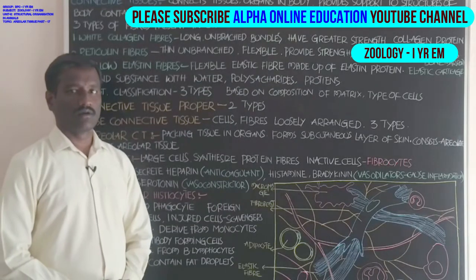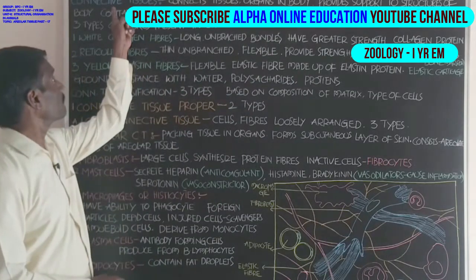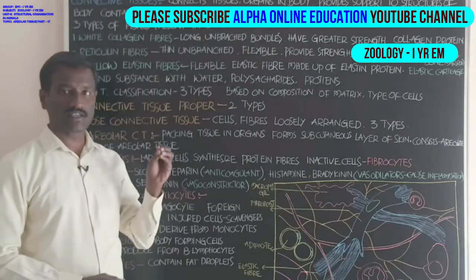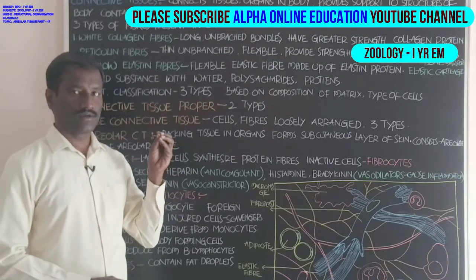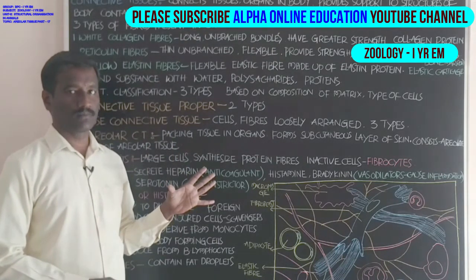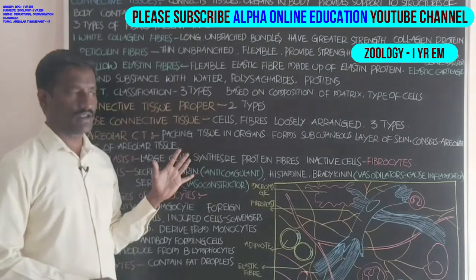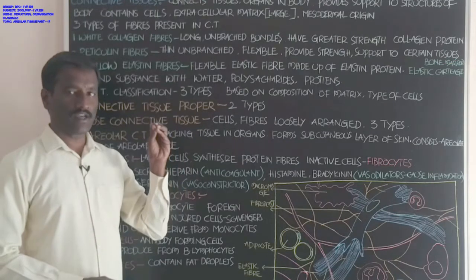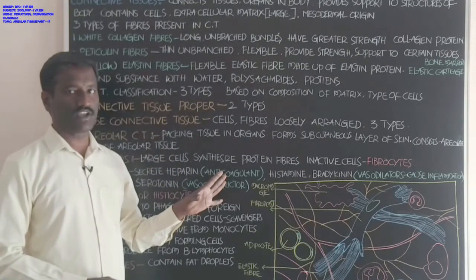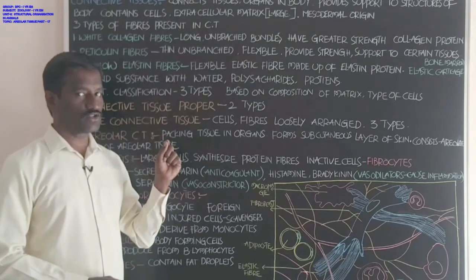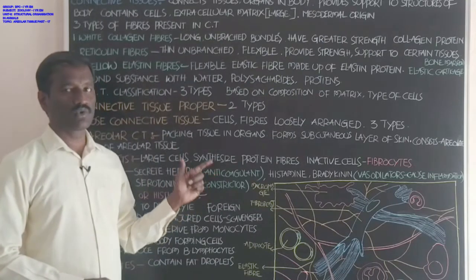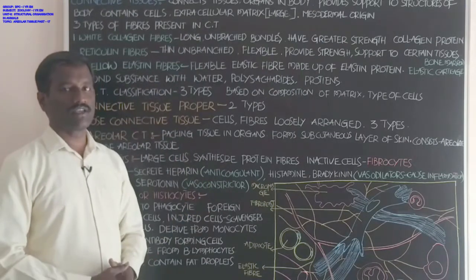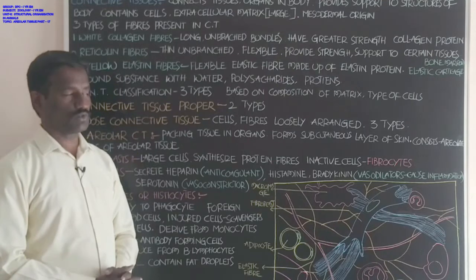Students, next topic is about the connective tissues. It is the second type of animal tissue present in the body. Totally four types of animal tissues are present in the body of an animal. Epithelial tissue is completed. Now we go to the next, that is connective tissue.